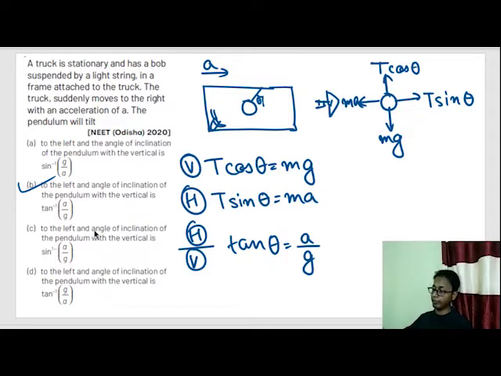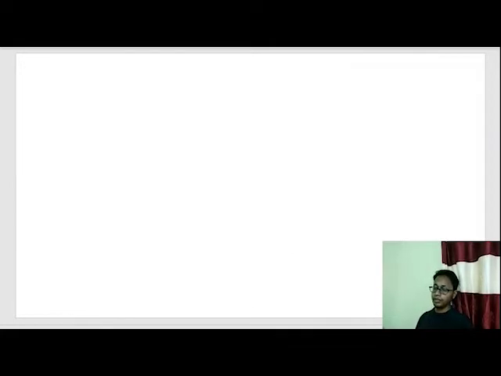I already taught you in kinematics that when tan theta is equal to a by g, theta can be written as tan inverse a by g. This is a mathematical concept that I taught you in kinematics. Sometimes angles are written in terms of their trigonometric function. Now we'll learn about a new concept called inclined plane.